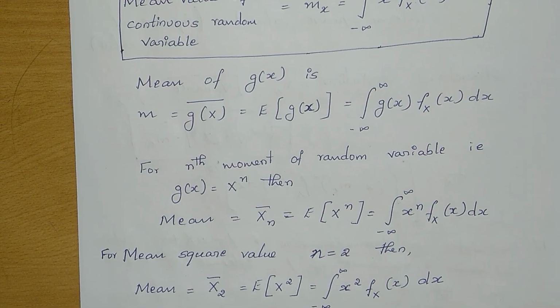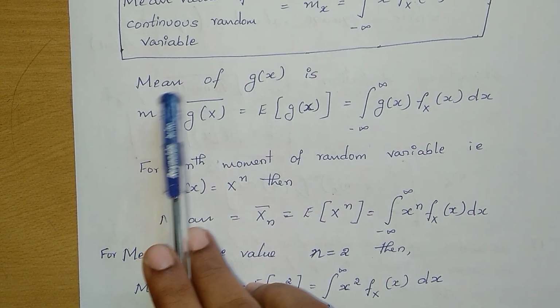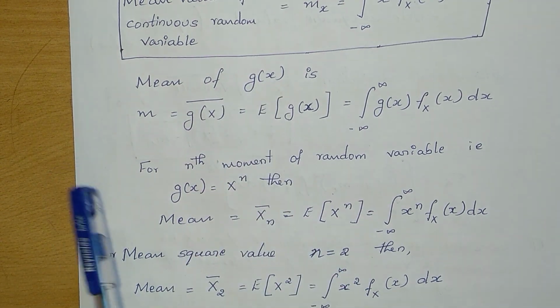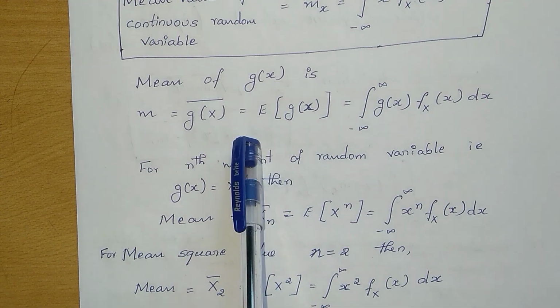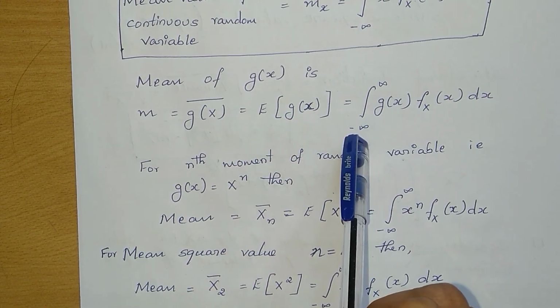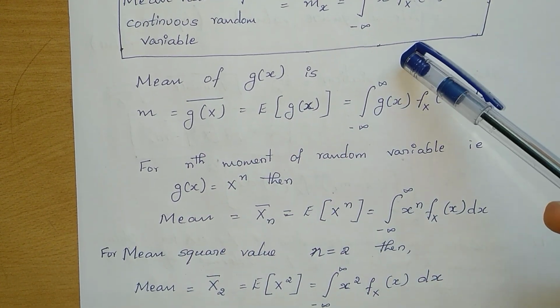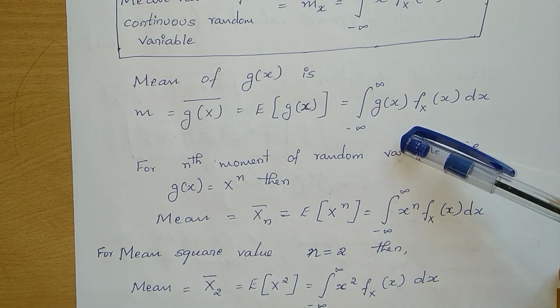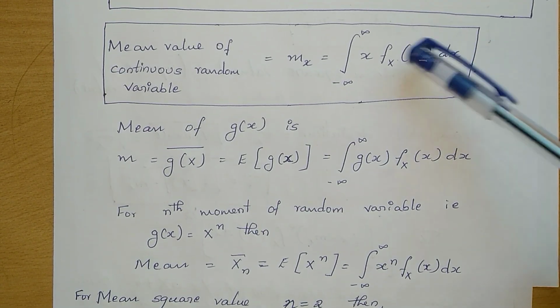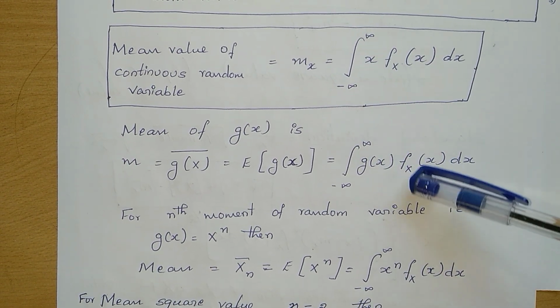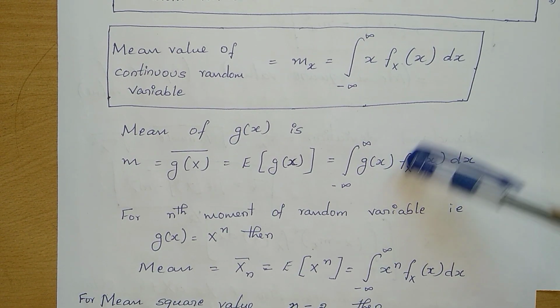The mean of any function g of x, that is expectation of g of x, is equal to integration from minus infinity to infinity g of x into f of x dx. In the same formula, instead of x, they have written g of x.